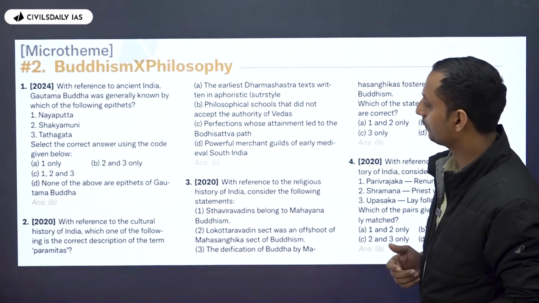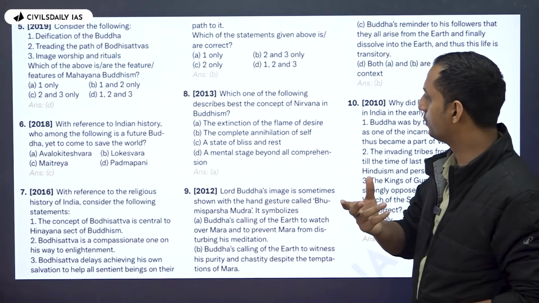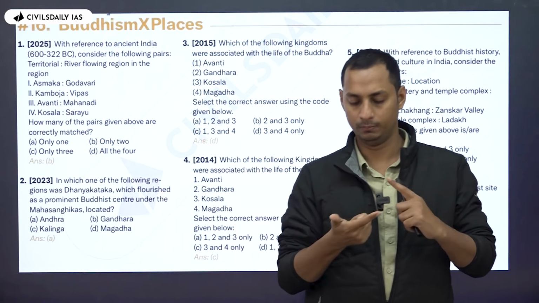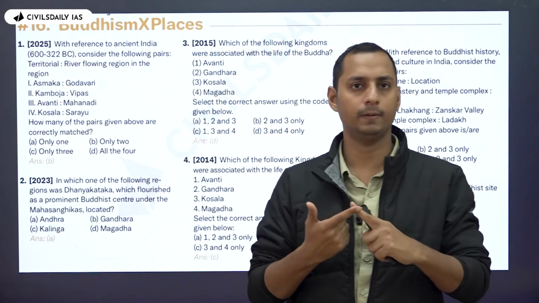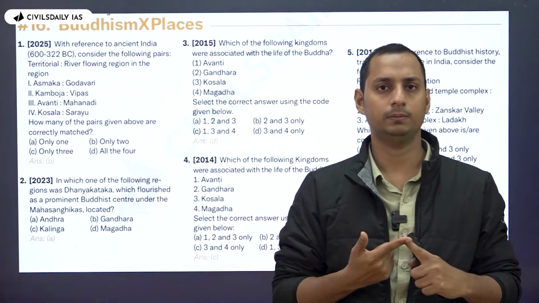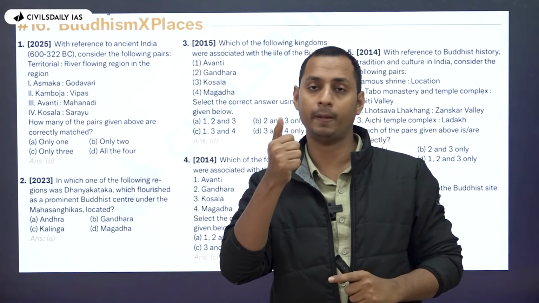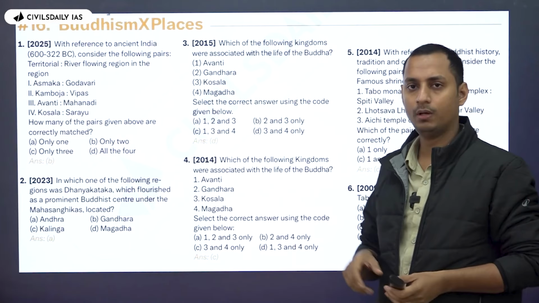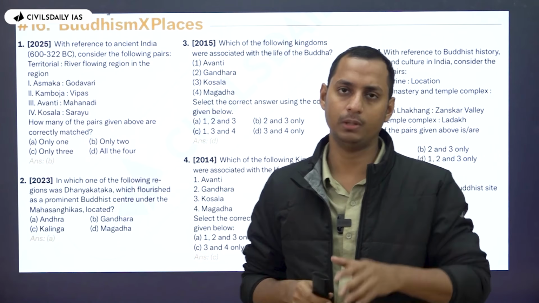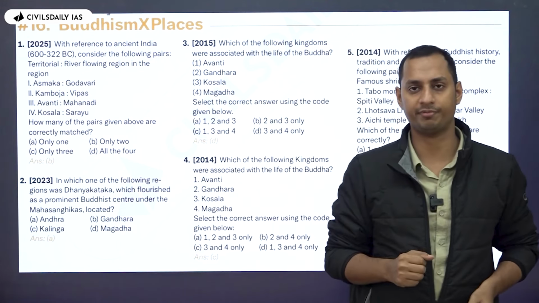Let me tell you. Let's say, for example, if you remember, in 2023 there was a question with respect to Asanga. Then you have the person who wrote Nalayira Divya Prabandham, Dignaga, Asanga, and Vasumitra. So this was a question. These were all people, apart from the person who wrote Nalayira Divya Prabandham. The other two were related to Buddhism, and they were the founders of Yogacara and Madhyamika philosophies.